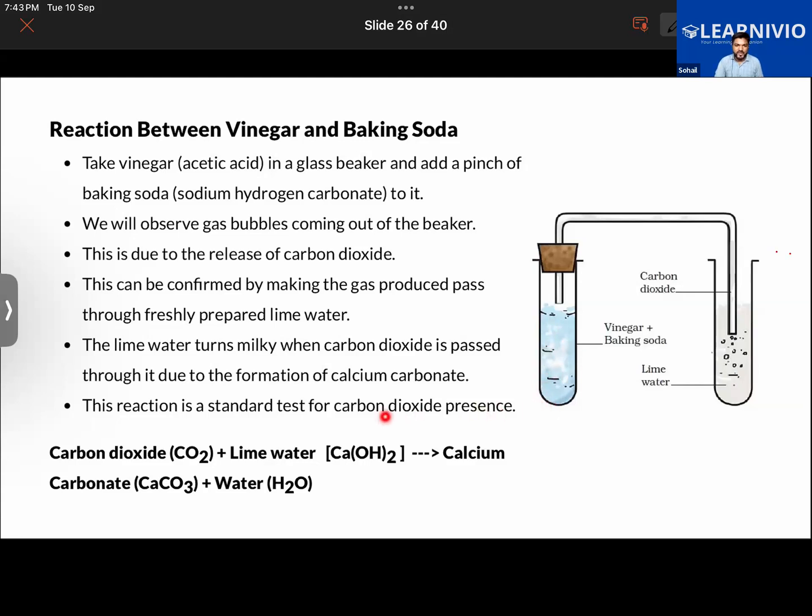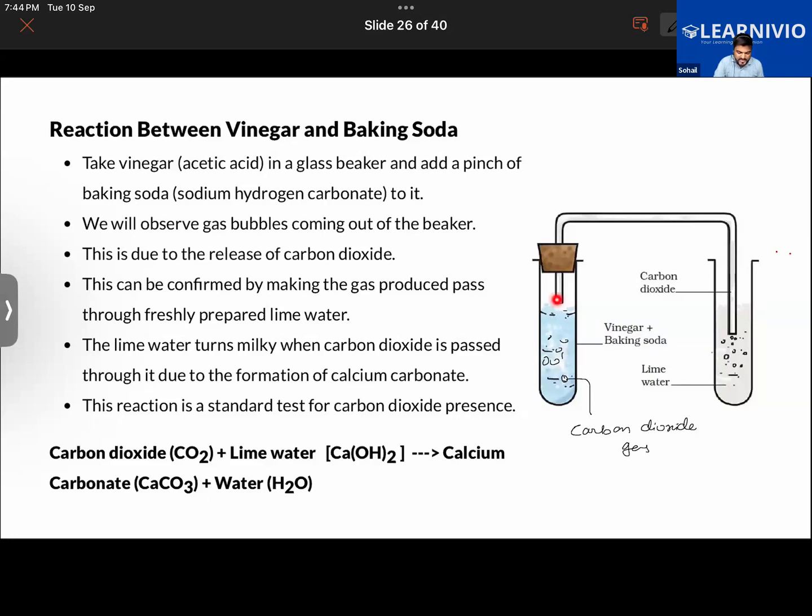The vinegar reacts with the baking soda, and as a result carbon dioxide gas is released. These bubbles that we observe here are of carbon dioxide gas.